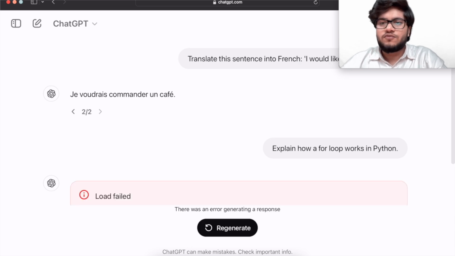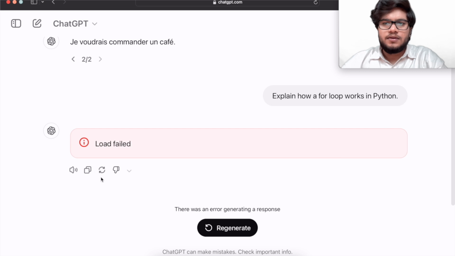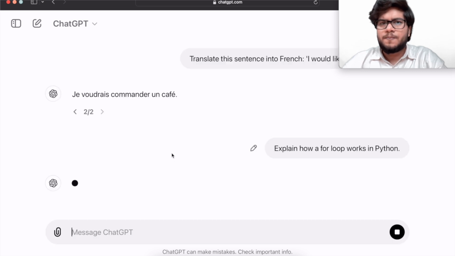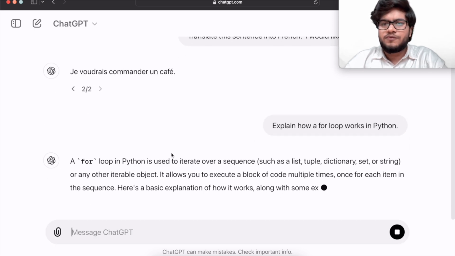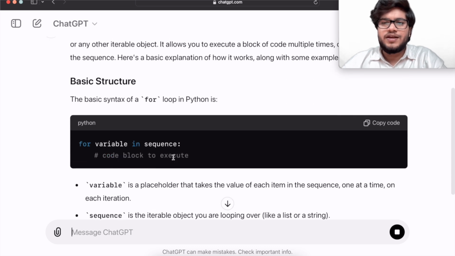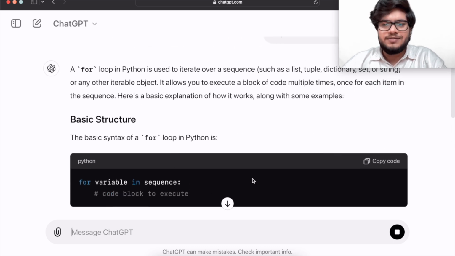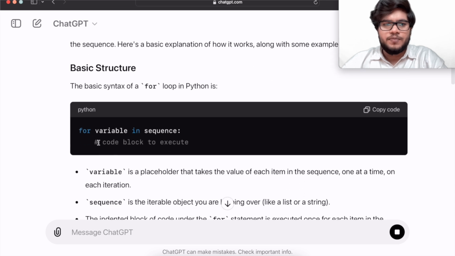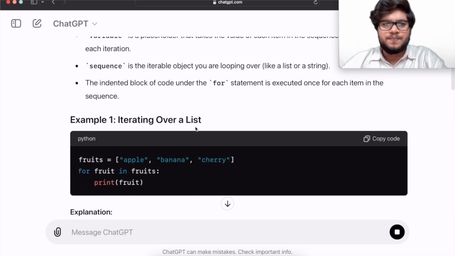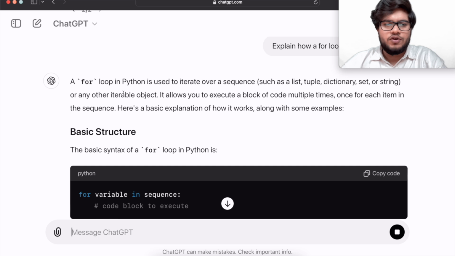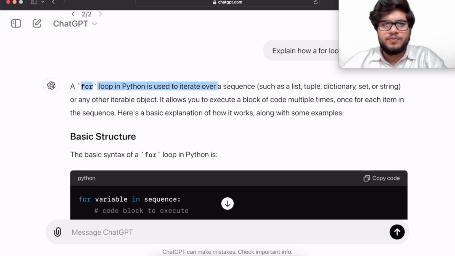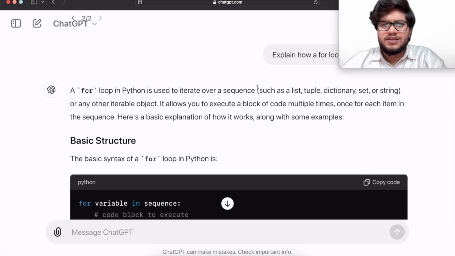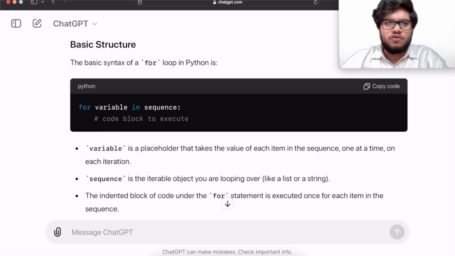So there are two kinds of loop. I think there is some network issue. So there are two kinds of loop: one is for loop and the other is while loop. So you can see ChatGPT gives you the whole code also, for variable in sequence. For loop in Python is used to iterate over a sequence such as a list, tuple, dictionary, set, or string. So the basic structure of a for loop is for variable in sequence.